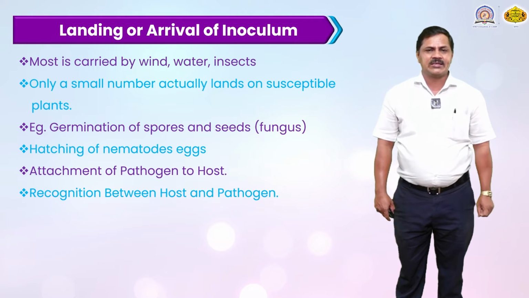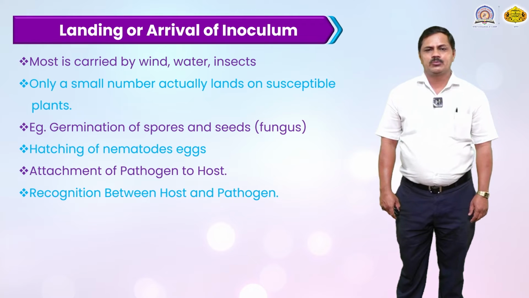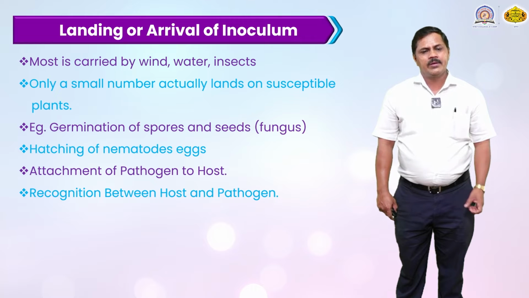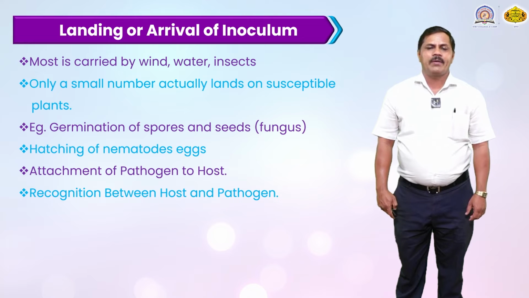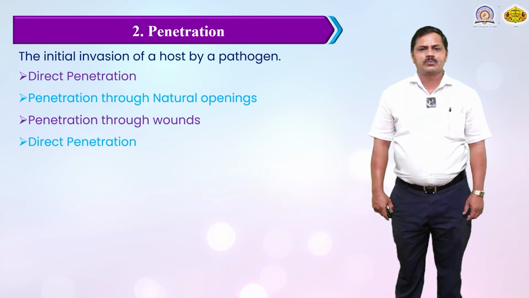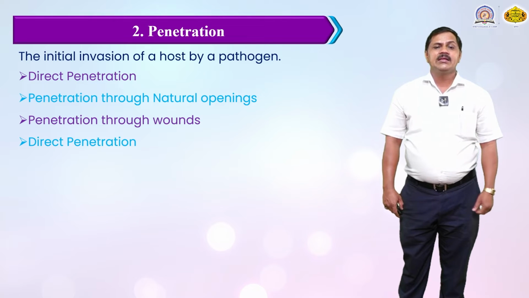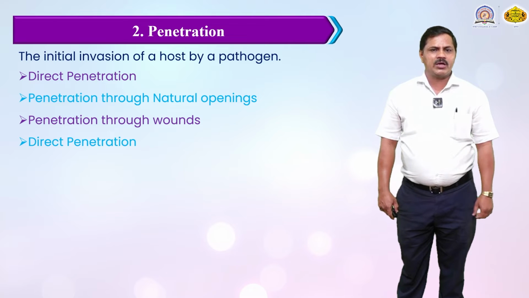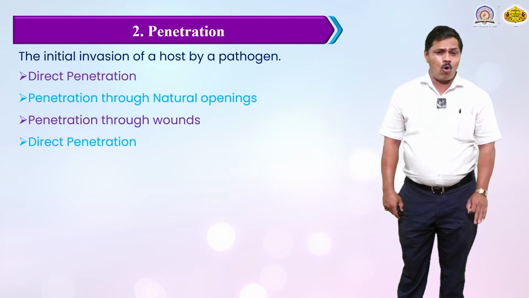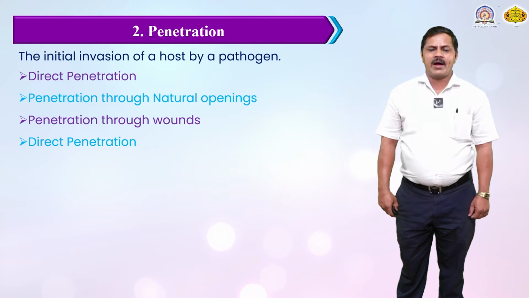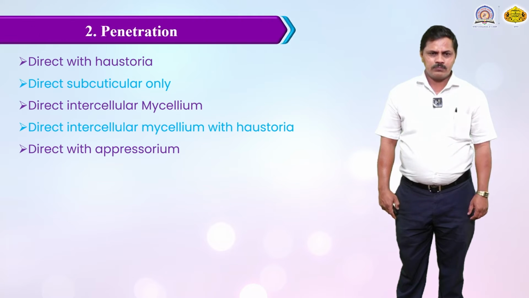Nematodes hatch their eggs on the surface of the plant and attach the pathogen to the host. After recognition between the host and pathogen and attachment comes the initial invasion of the host by the pathogen. They penetrate directly, mostly through a natural opening. They enter inside the cell and penetrate through a wound or by direct penetration.